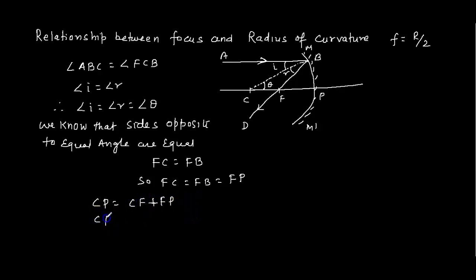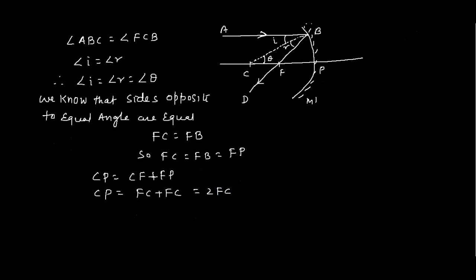CP is equal to FC, and FP also I can write as FC only. So it becomes 2FC, which is the same as 2 into FP.